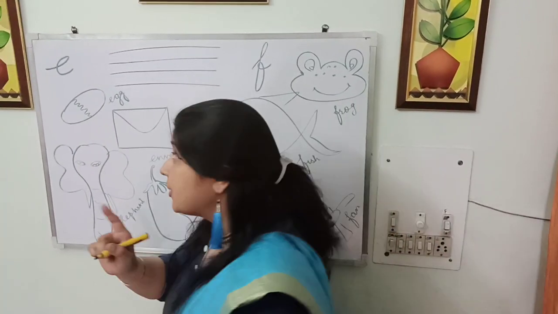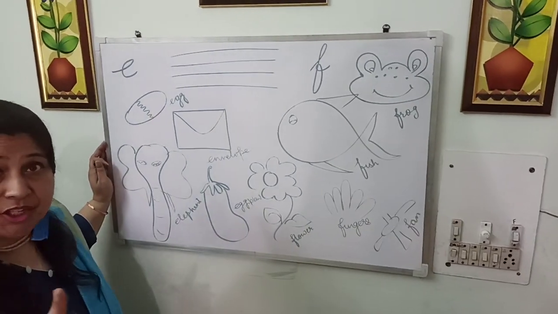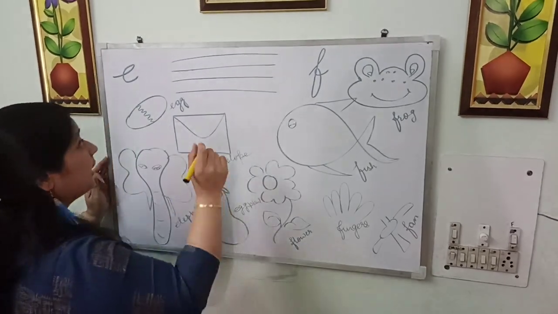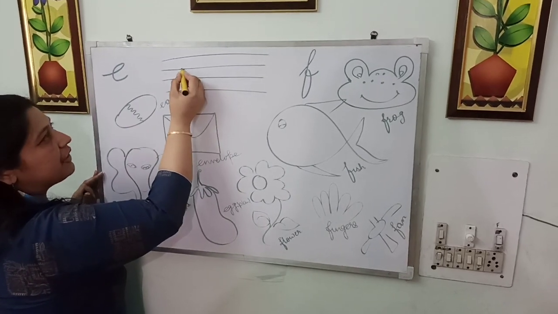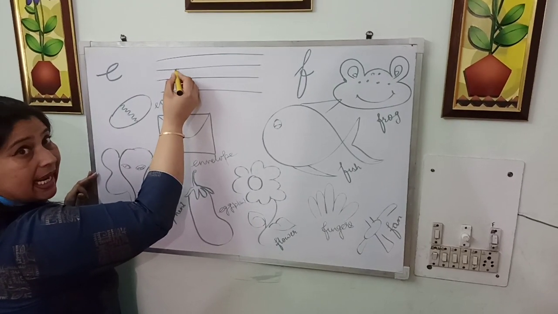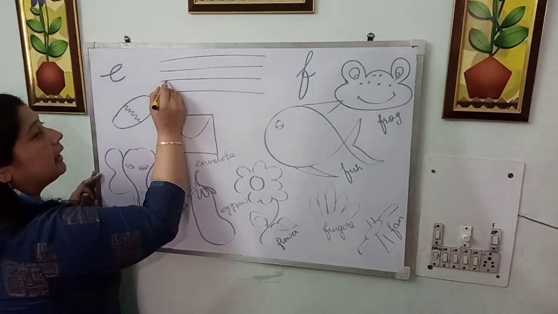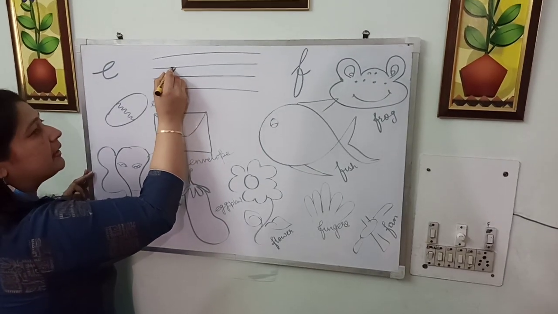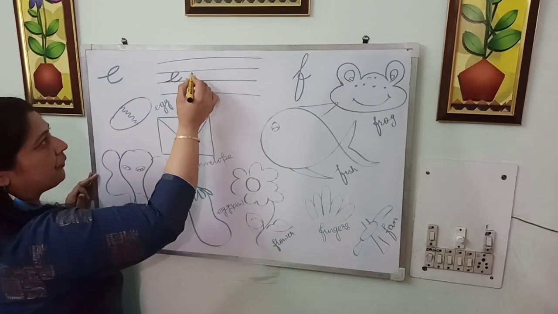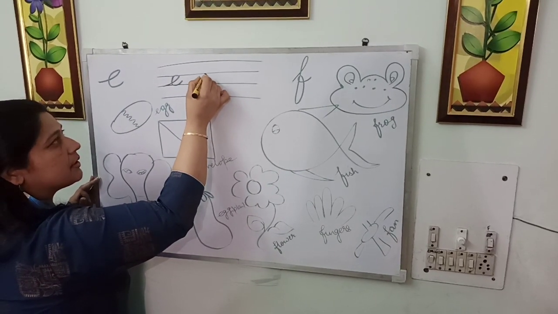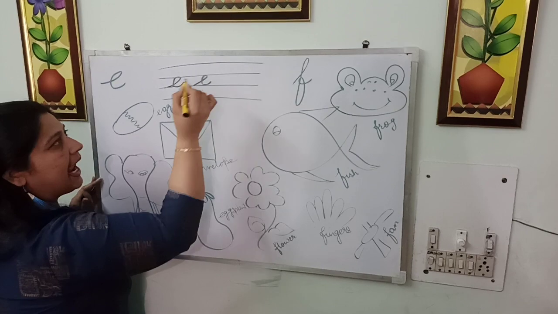We have to always concentrate on the formation when we start writing, okay? So for writing this E, we have to write in between these two lines, second line and third line, right? You have to take a slanting line, then take a curve and leave the tail in between. That is called E. Okay? We'll try writing this E again.